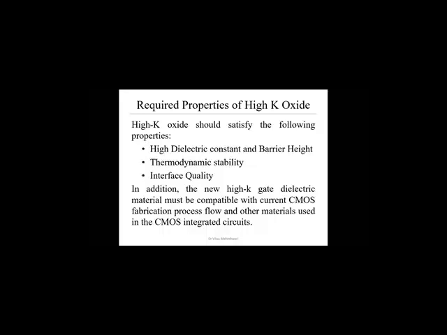And this high K gate dielectric material should be compatible with the current MOS fabrication process flow and other materials used in the CMOS integrated circuit. This is also one of the major problems. We will see that this high K gate dielectric material has a major problem with the polysilicon material used as the gate electrode. So these should be the properties of the high K material. We can't choose just any material as a high K material. As I told, zirconium oxide and hafnium oxide are the better solutions as a high K material. We'll see in the next slide.